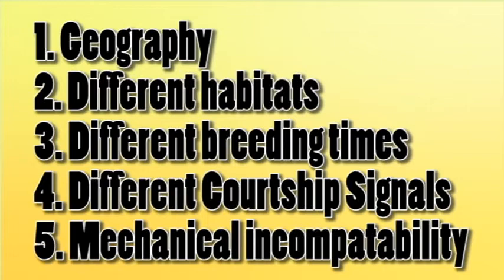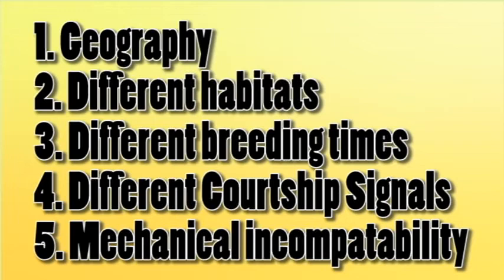So different habitats, if they are living in different habitats, let's say the one is living in the northern hemisphere, the other one is living in the southern hemisphere, they will not be able to mate because there is no gene flow that is going to be possible among these organisms.